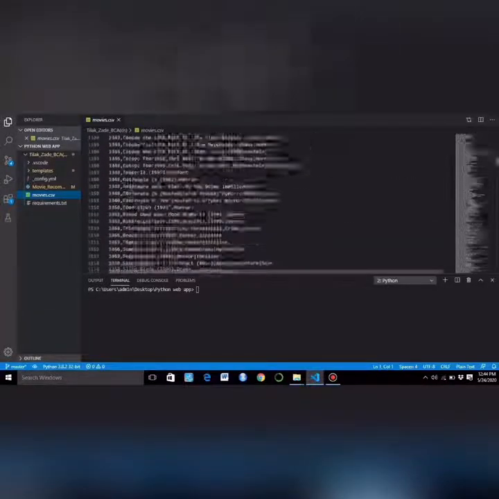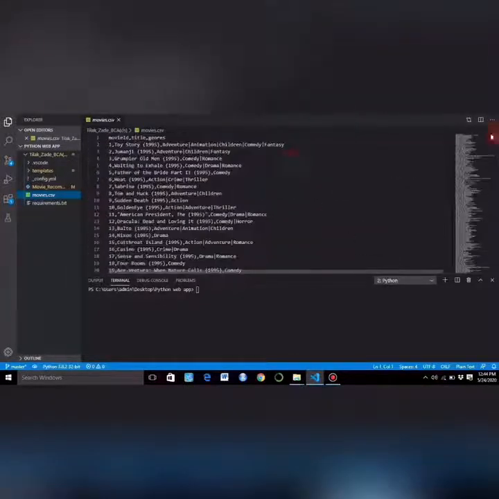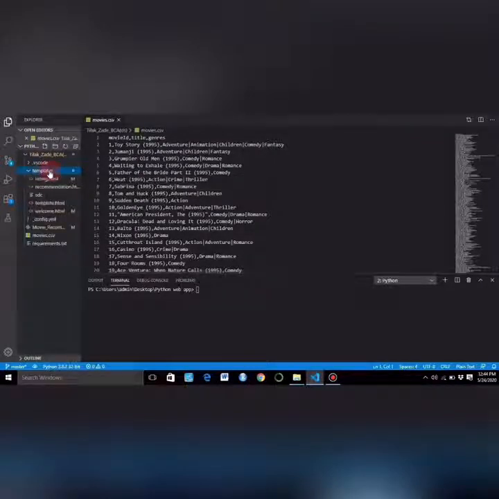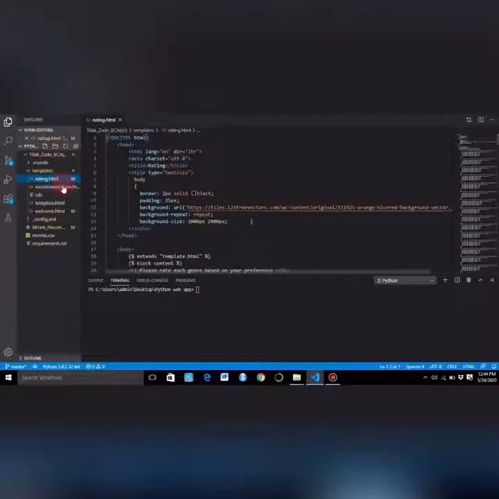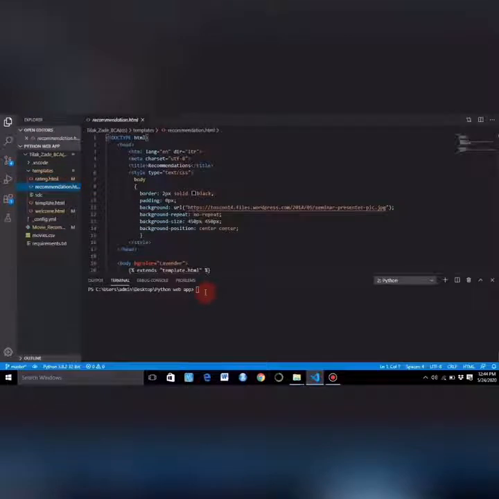Here you can see this. Then, as we have to build a web app, there are several pages, like the welcome page which I developed in HTML, then the rating page, and at last the recommendations we will get. So for this we just have to run this program.